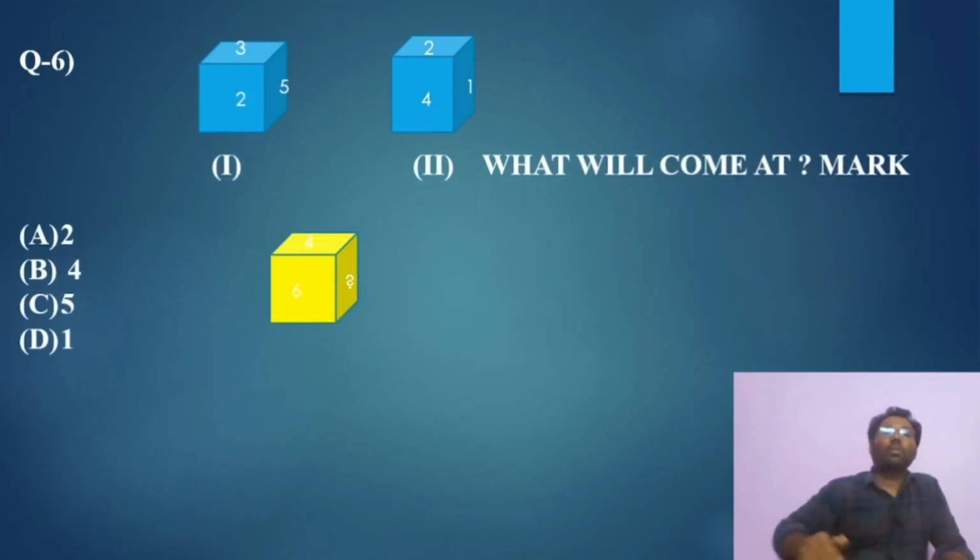Okay, so come to the next question, the sixth one, and this is a bit different. We have to find the question mark. We have to find what will come at this place.